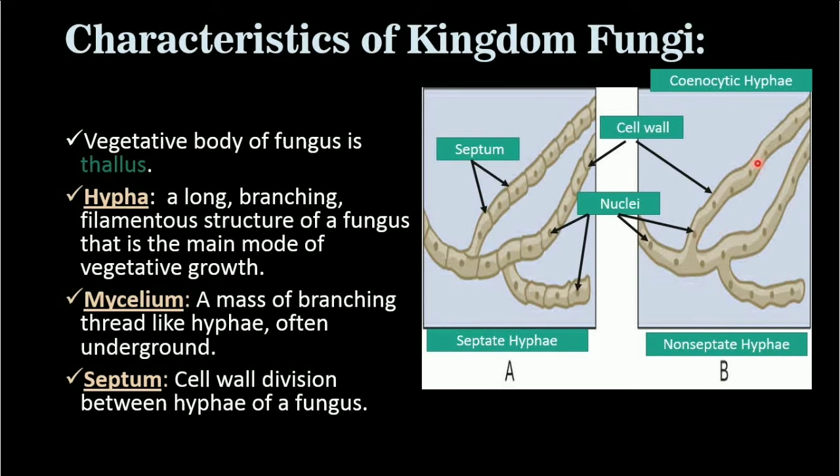This type of hyphae looks like a single cell having many nuclei. A single cell having many nuclei is known as cenocytic. This term is very important. Cenocytic hyphae. Aseptate hyphae are also known as cenocytic.